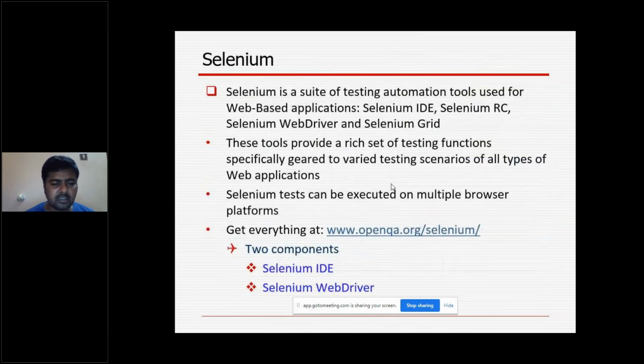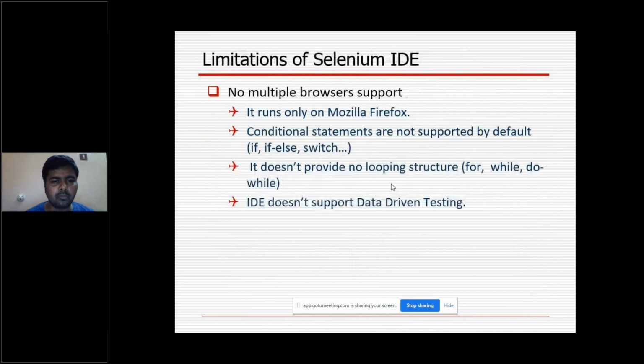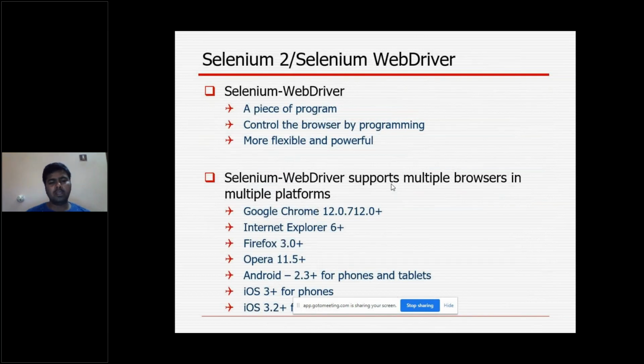Here I said two components we are going to discuss: one is Selenium IDE and the other is Selenium WebDriver. I explained about Selenium IDE, and keep in mind this is outdated. No one is using it in the market. Everyone is using Selenium WebDriver. So here we will start to discuss Selenium WebDriver.